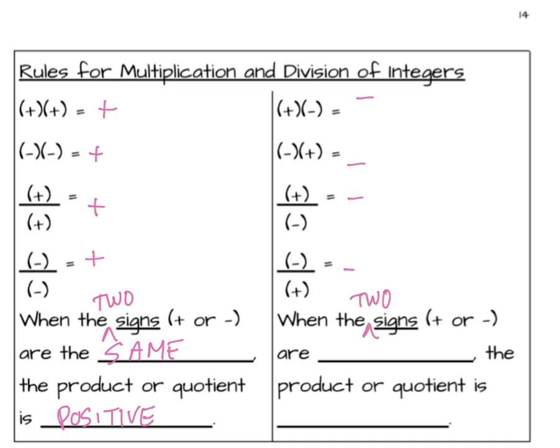So once again, when the 2 signs are different, then the product or quotient will be negative. So if we look at a multiplication or division, just 2 numbers at a time, signs are the same, positive, signs are different, negative.